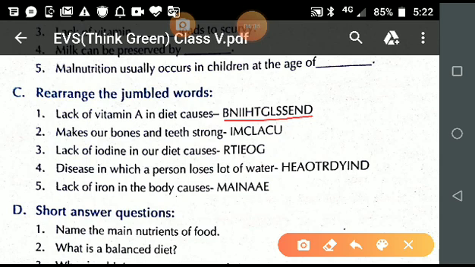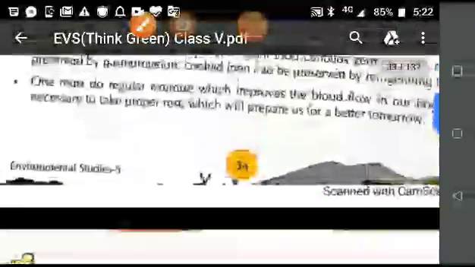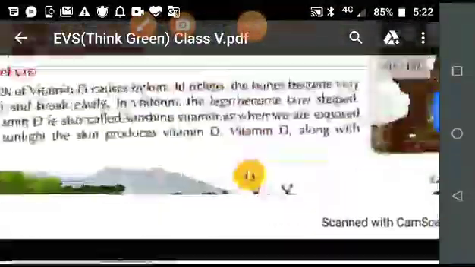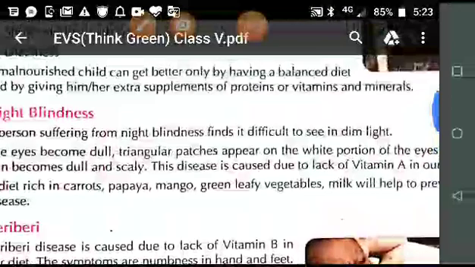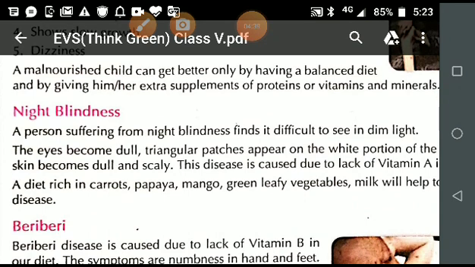So first let's think about it. If a person is suffering from a disease because of lack of vitamin A in his diet, which disease is it?